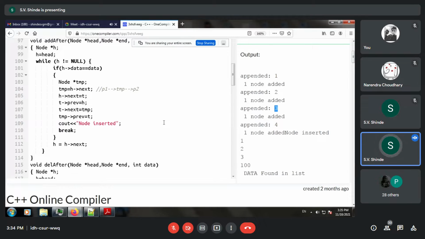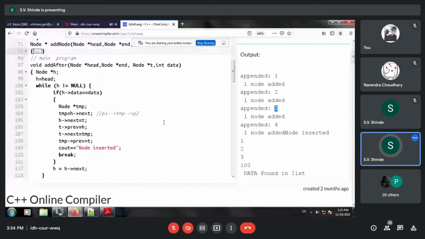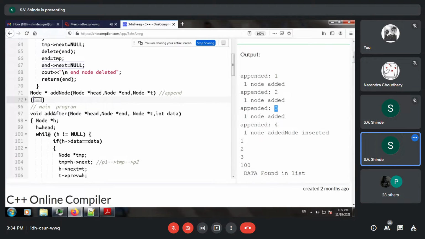So in between 3 and 4 if you want to append, then what to do? So this is after. So first we will use the navigation operator. That means we will traverse the linked list to find the data.